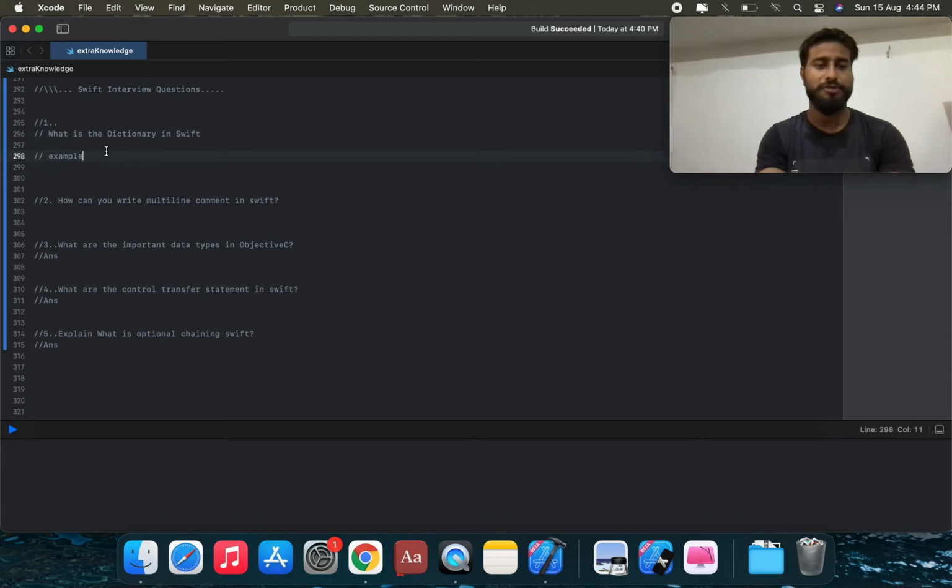We're going to check the first interview question. What is the dictionary in Swift? The first question is, what is the dictionary in Swift? We're going to give a simple answer. A dictionary enables you to store key value pairs and access the value by providing the key.